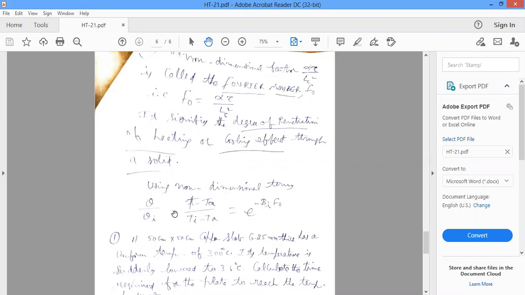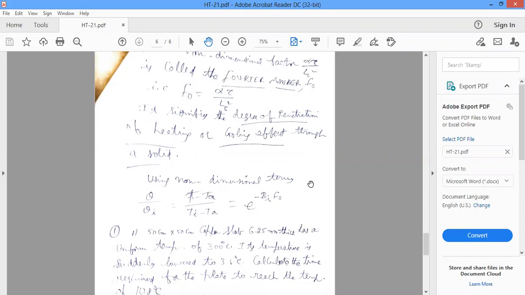That's why using the non-dimensional terms, Biot number and Fourier number, you can write the temperature distribution equation, theta by theta i, where theta is T minus T infinity, the free stream temperature.